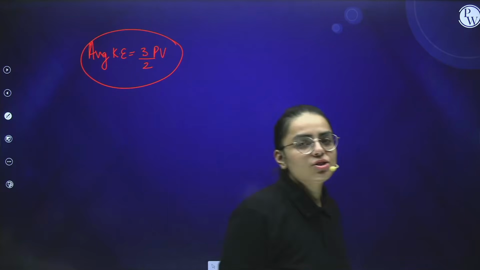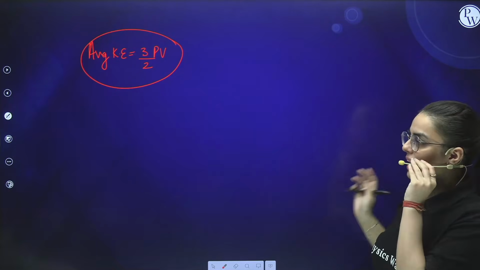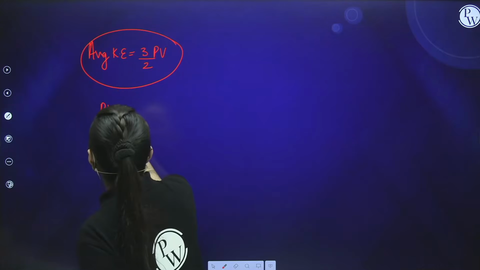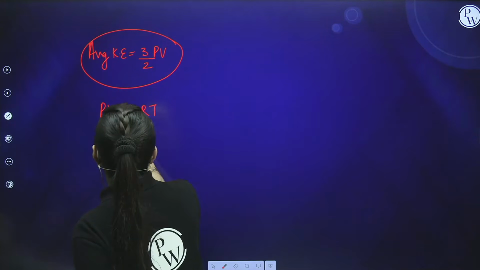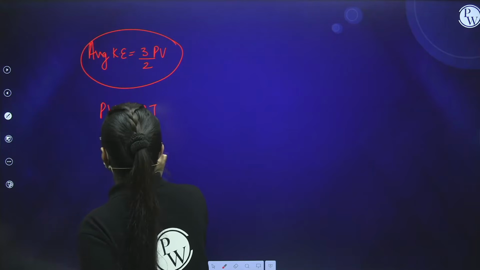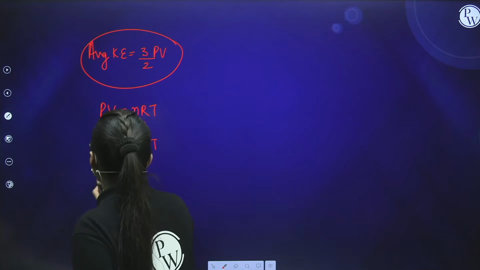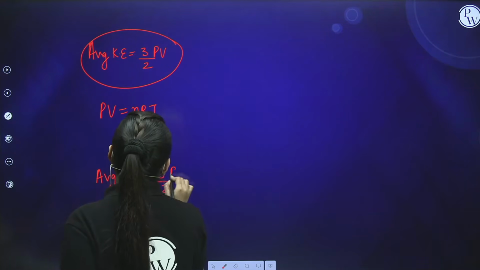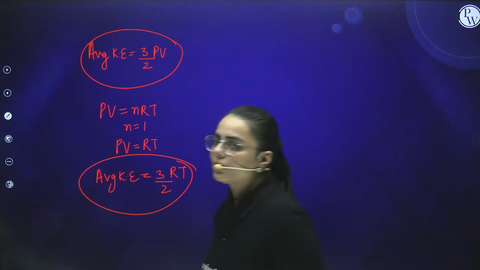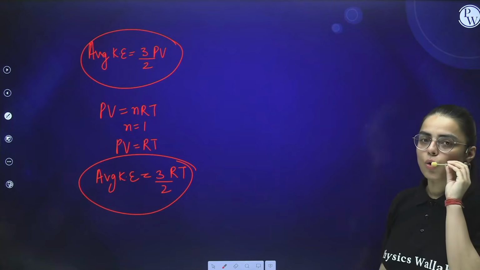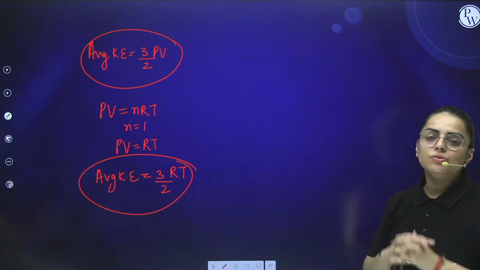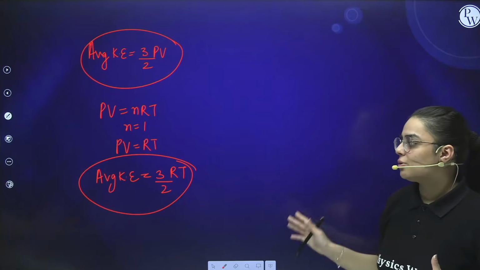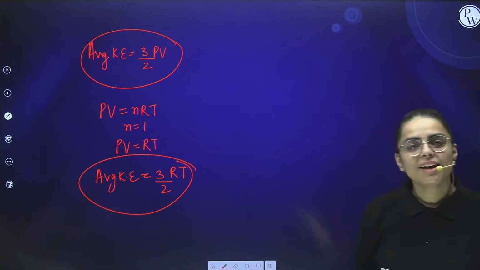Now we know that PV equals nRT, and for 1 mole n equals 1, then PV equals RT, so I can replace it over here. So average kinetic energy can be calculated as 3 by 2 RT also. Is it clear to you? So these were the formulas that you need to keep in your mind while solving these questions. If you want to calculate the number of molecules, then you will divide it by Avogadro number Na.